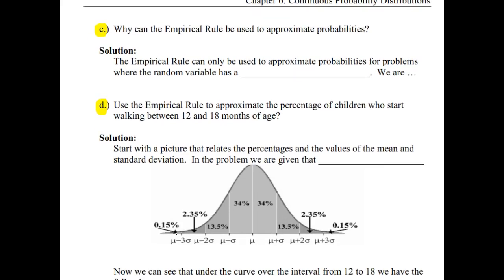All right, so part C says, why can the empirical rule be used to get approximate probabilities on this problem? And the answer here is that the empirical rule can only be used to approximate probabilities for problems where the random variable has a normal distribution. And it's given in the problem. We were told to assume the distribution is normal. So that's not some assumption that we just made. It was given in the problem.